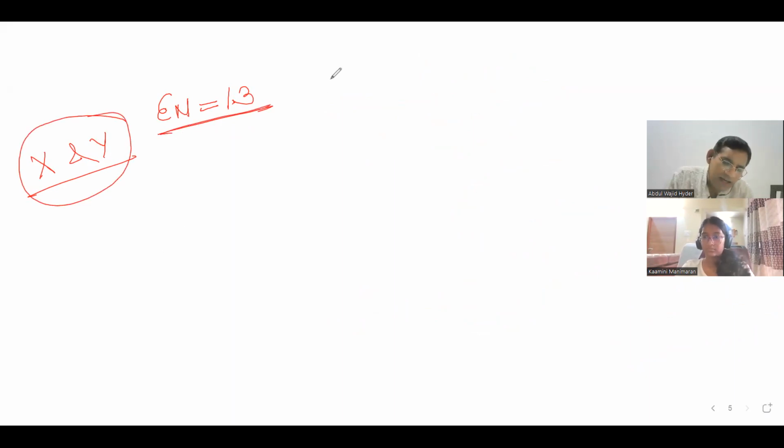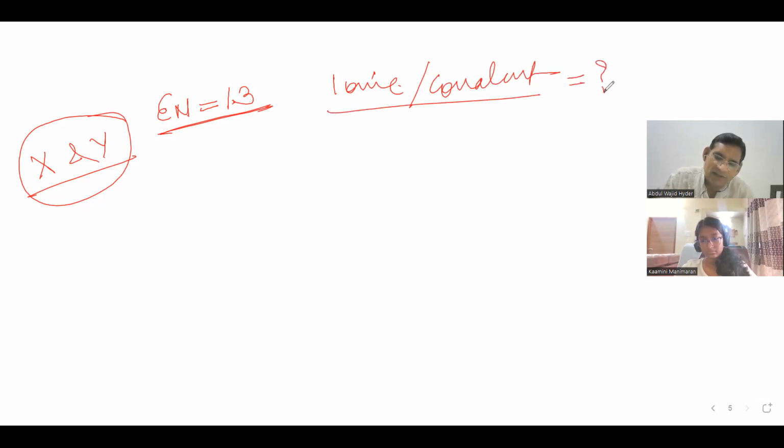Then what will be the ionic character, or what will be the covalent character in that compound? You are very smart, so behave accordingly. There is a probability of making a mistake, and that is what I want to see. Please write it there on the board so that I can see whether you are making a mistake or not.